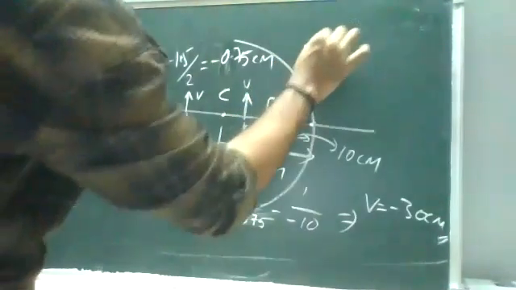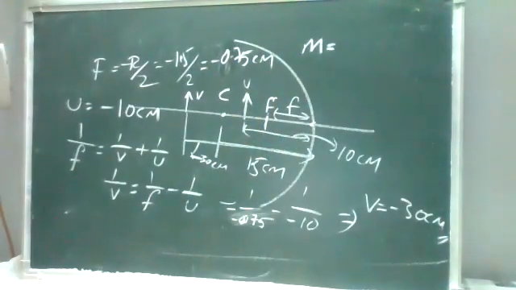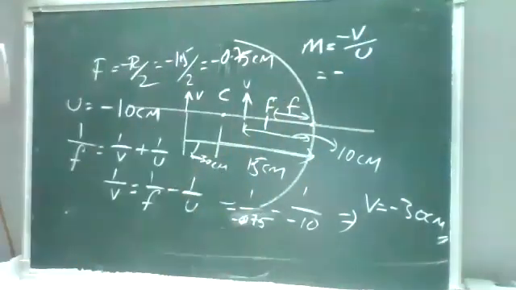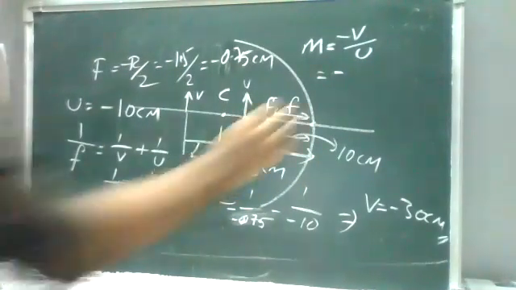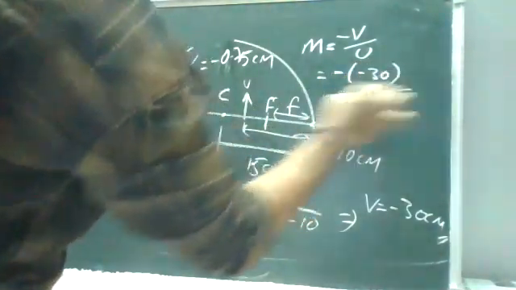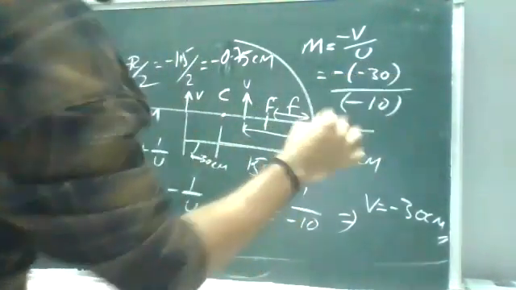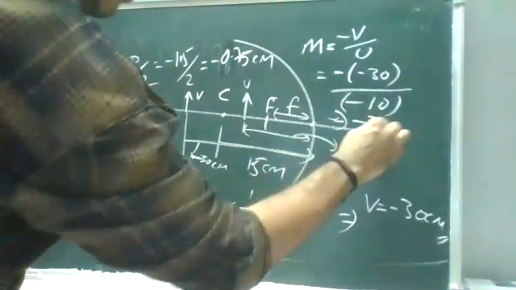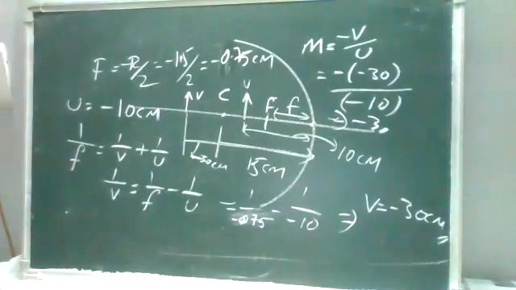What is the magnification? So the formula is m is equal to minus v by u. The v value is minus 30, u is minus 10. So the value will be 3. Magnification has no unit, so it is a ratio. So magnification is minus 3.